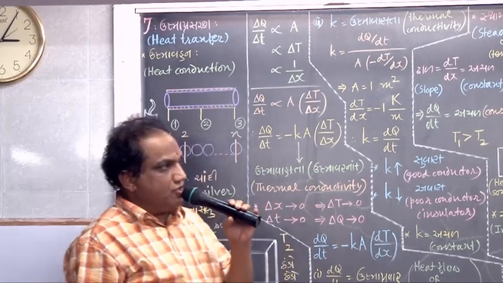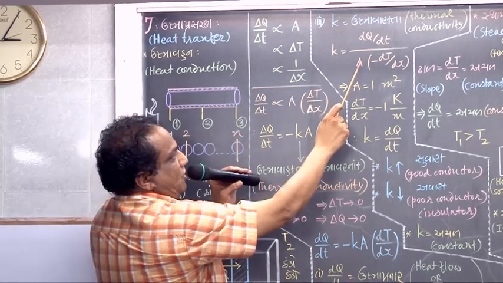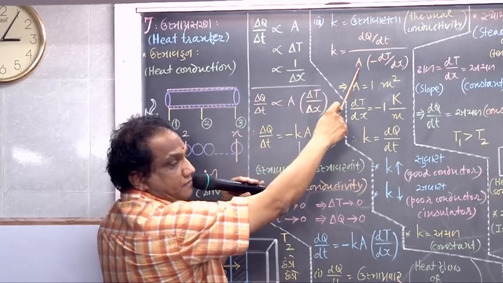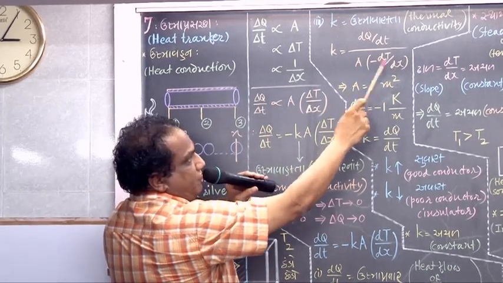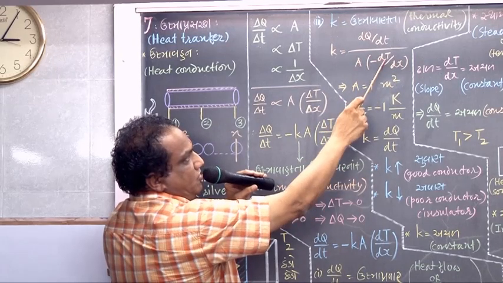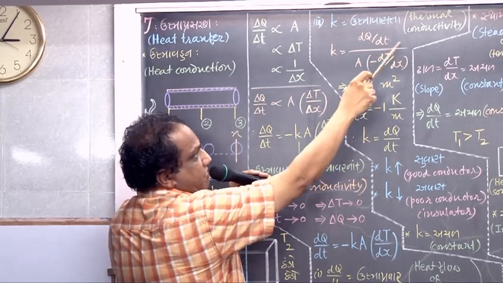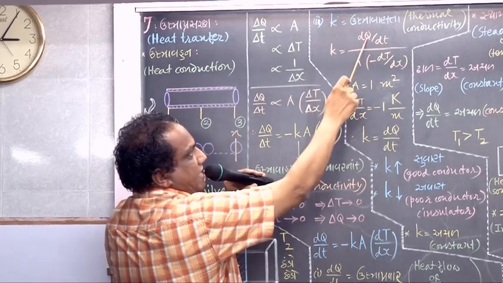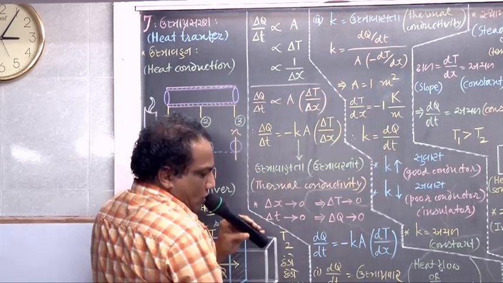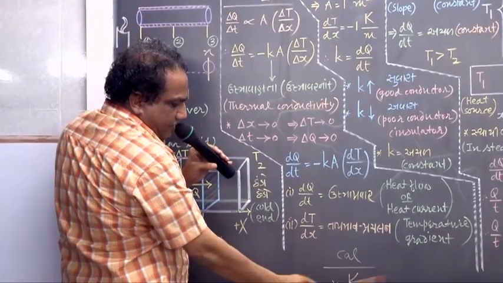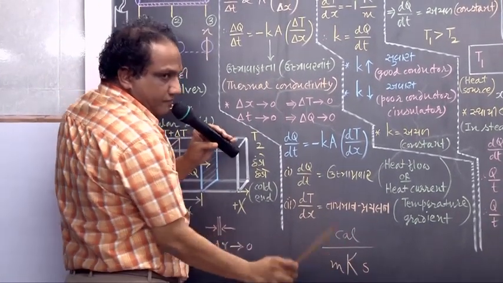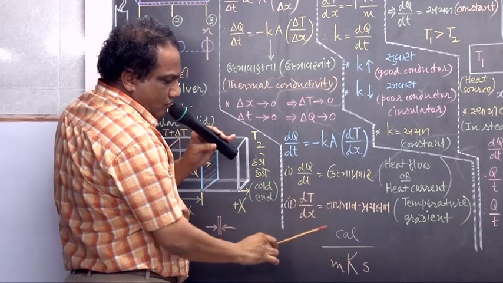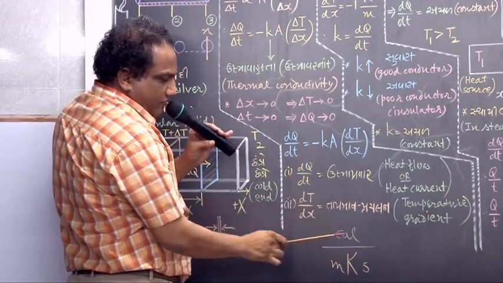What about unit? Look, unit of area is meter square, unit of distance is meter, so one meter is getting cancelled. Unit of temperature Kelvin, and the second will come down. Calorie upon meter Kelvin second. Correct.